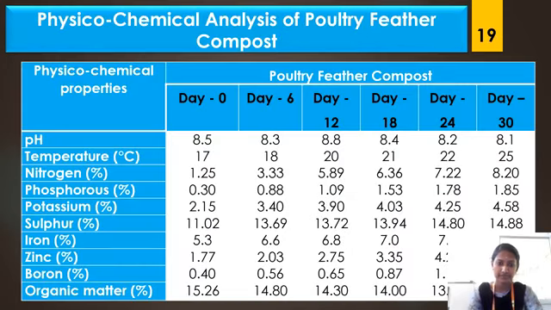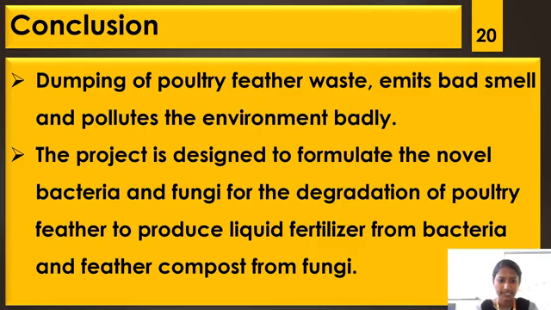Physiochemical analysis of poultry feather compost and optimization of fungal culture condition for feather degradation. We are maintaining different properties: pH, temperature, nitrogen, phosphorus, potassium, sulfur, iron, zinc, boron and organic matter. The present research concludes that dumping of poultry feather waste emits bad smell and pollutes the environment badly. So the project is designed to formulate novel bacteria and fungi for the degradation of poultry feather to produce liquid fertilizer from bacteria and feather compost from fungi.